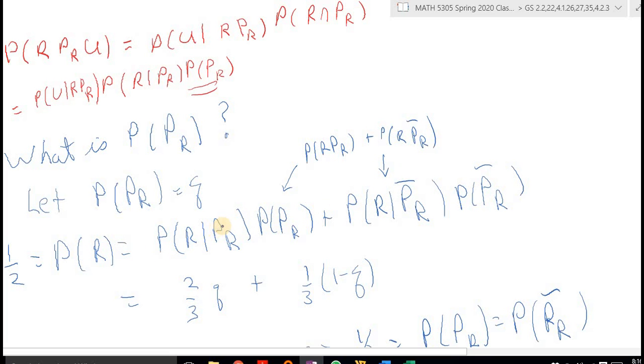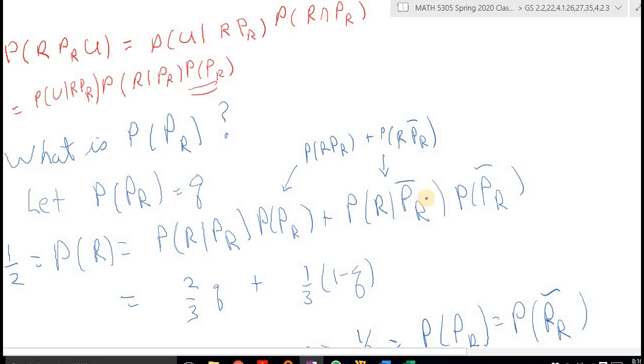And of course I can write the probability of R and PR in terms of this conditional probability R given PR. All right, that's the conditional probability equation. Similarly, I can divide probability of R and PR bar as the product of conditional probability times this probability. Now, what about this here? Well, I don't know the probability of PR, but I'm saying that that's equal to Q. All right. So this one here I'm known as 2/3, so that's 2/3 times Q.